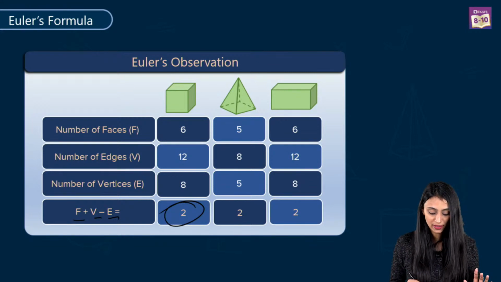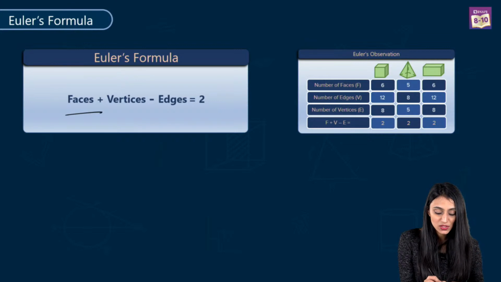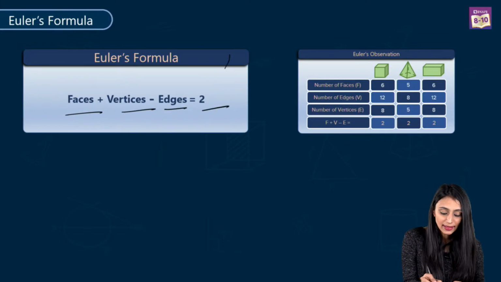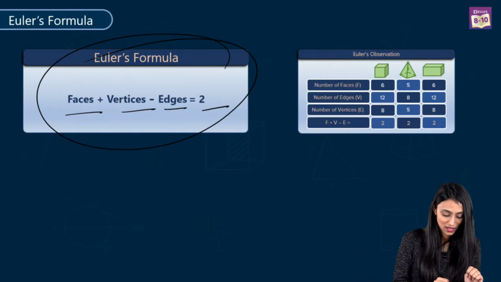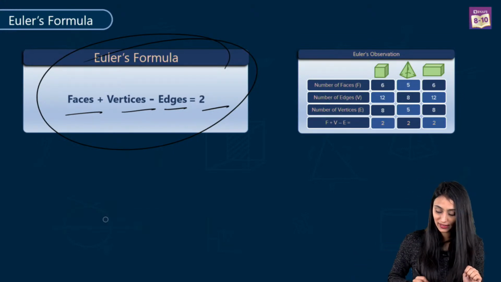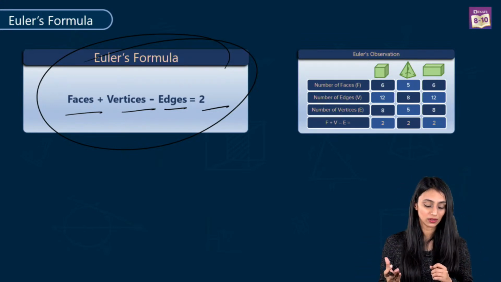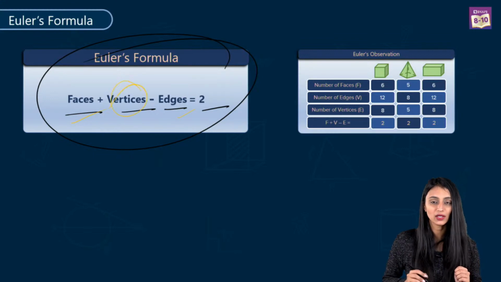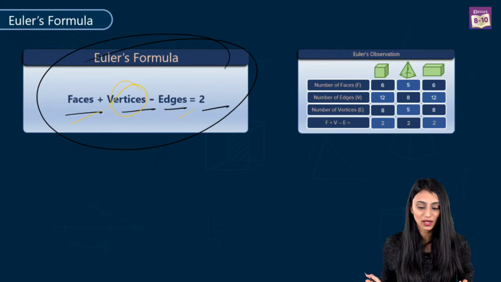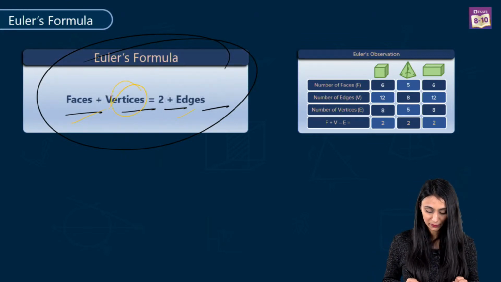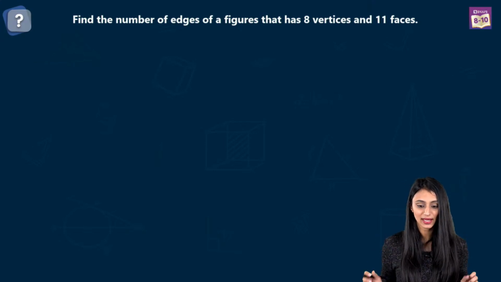So on rearranging it, he says faces plus vertices minus edges would be equal to 2, and this is basically the Euler's formula that he gave, right? So this is the formula that we have at the end. So using this formula, we can actually find out, let's suppose 2 things are given to you, you have to find out one missing thing from here. You can find it out using this formula because it's applicable for all the polyhedrons. All right. Now let's try out a few questions so that we get a better understanding.